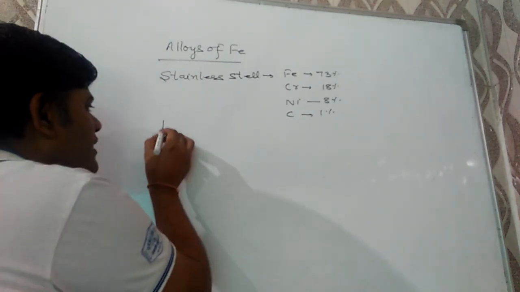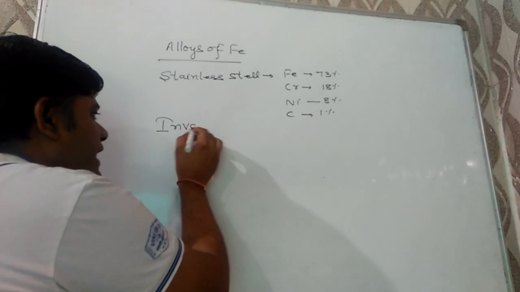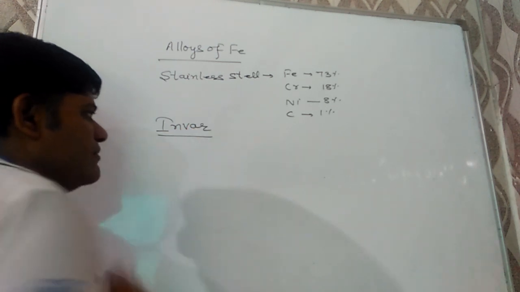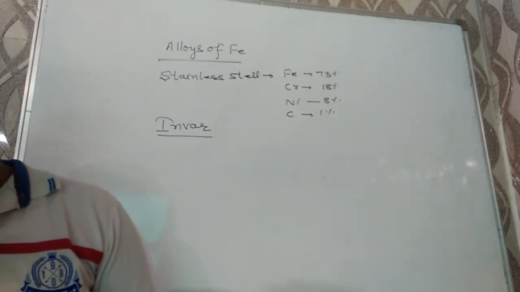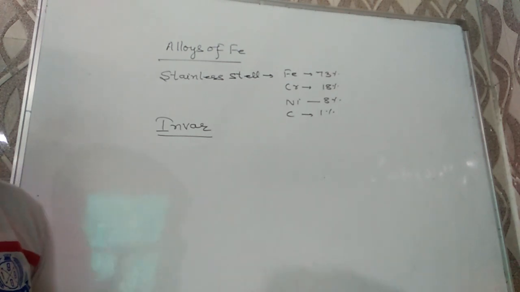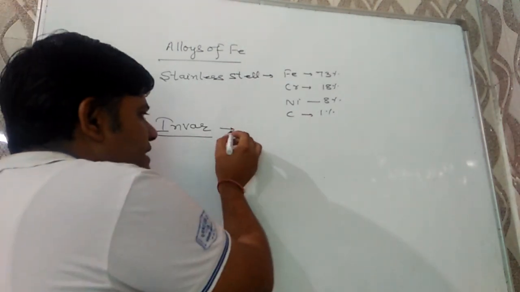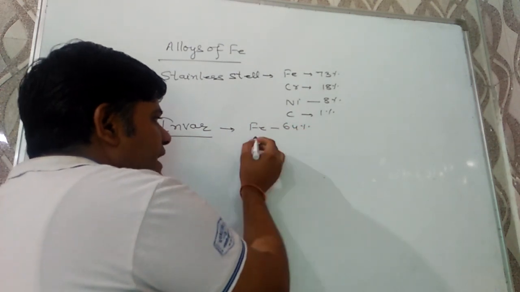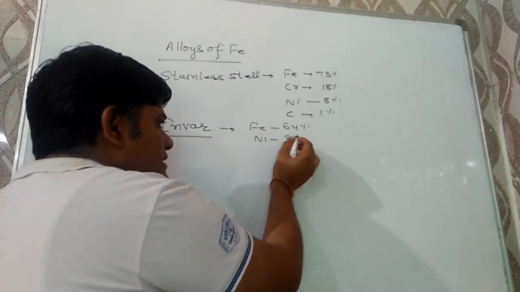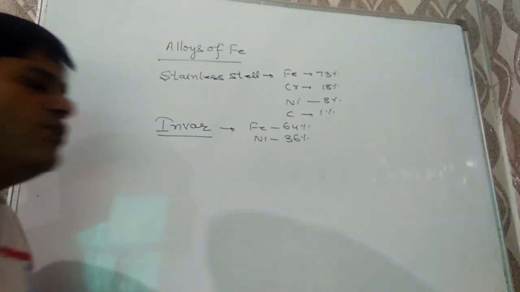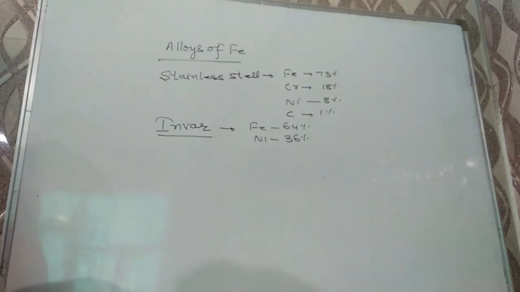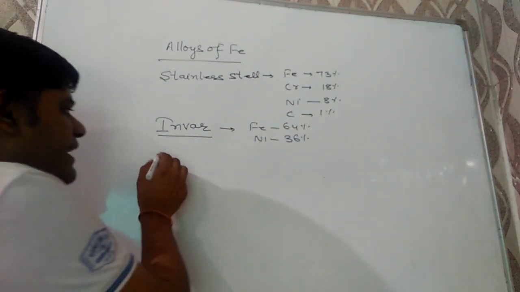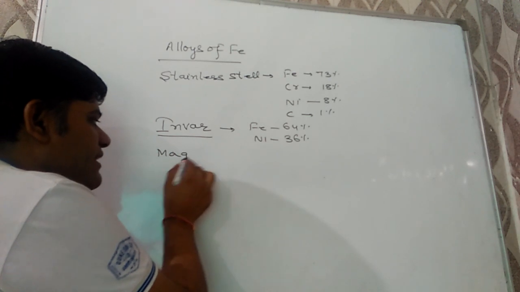Next one is invar, very important one. It is used for making of pendulums and meter scale, and it contains iron 64%, nickel 36%. Invar is the alloy used for making of pendulums.